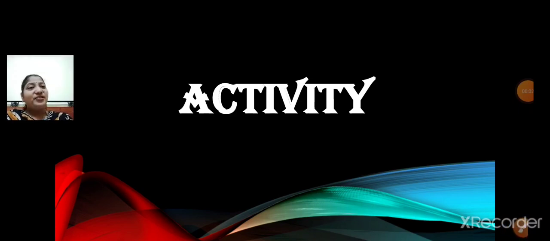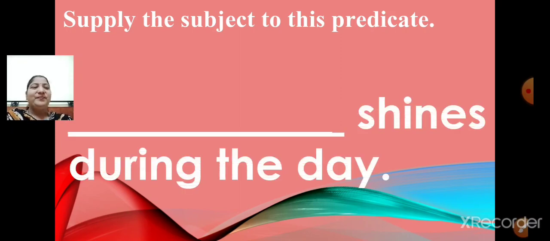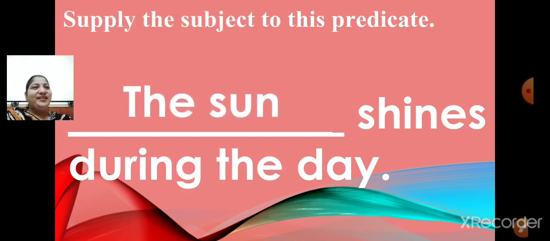Now children, let's do an activity. Supply the subject to this predicate. Now children, here predicate is given shines during the day. You have to supply the subject to this predicate. Now children, what shines during the day? Yes, you are right. The sun. So, the sun shines during the day. Let us supply the subject. The sun is the subject and shines during the day is the predicate.